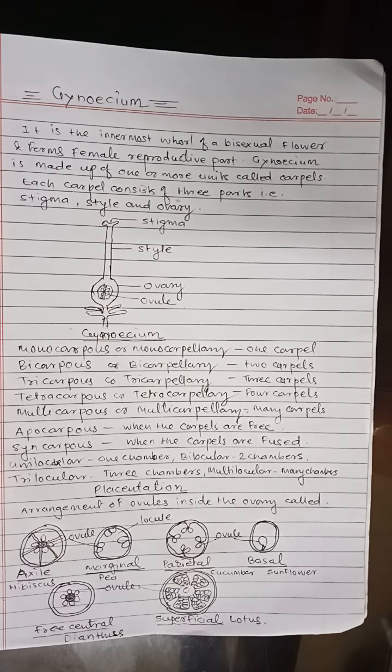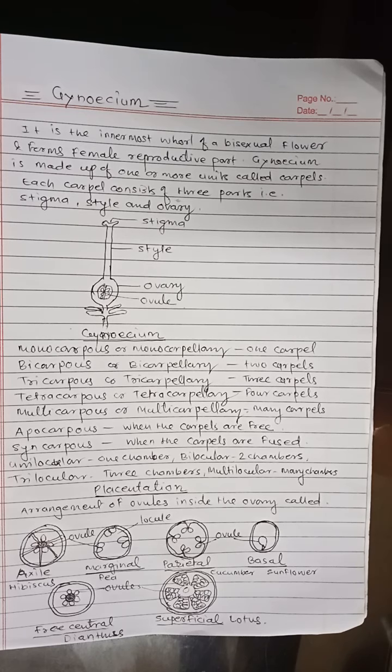Again, depending on the number of carpels, the gynoecium is described as monocarpellary, bicarpellary, tricarpellary, tetracarpellary, and multicarpellary. In monocarpellary type, gynoecium consists of a single carpel, only one carpel is present. It is found in family Fabaceae.